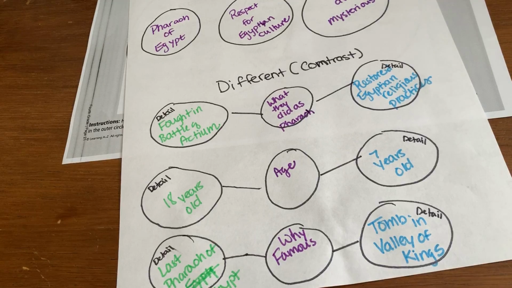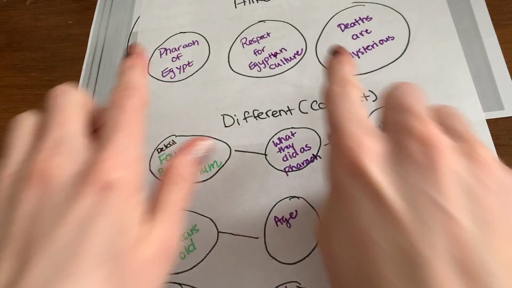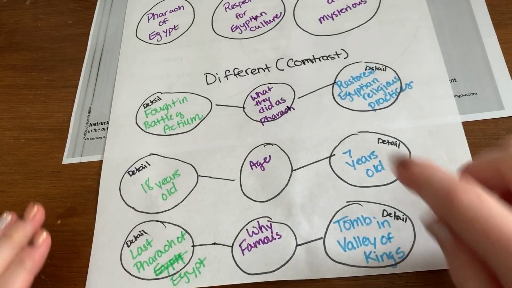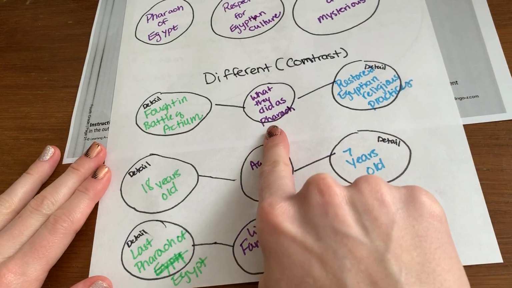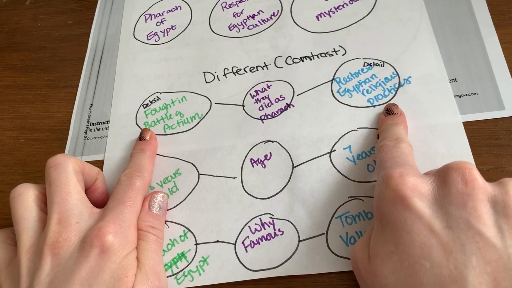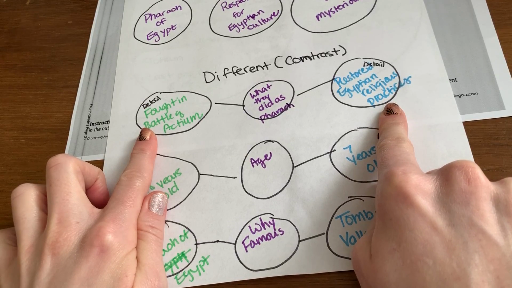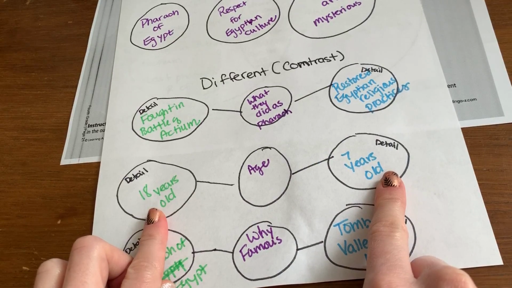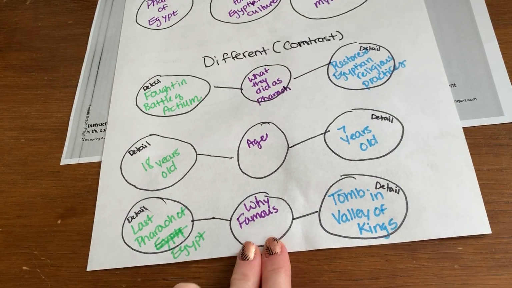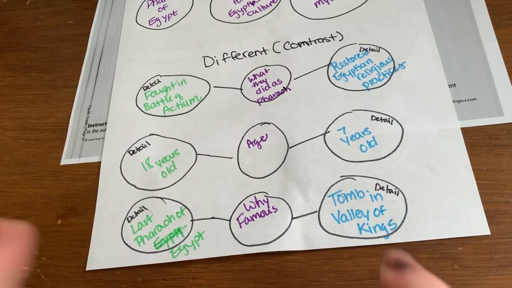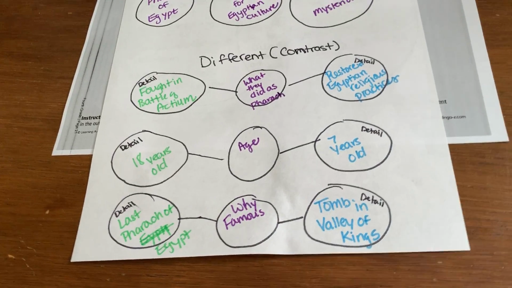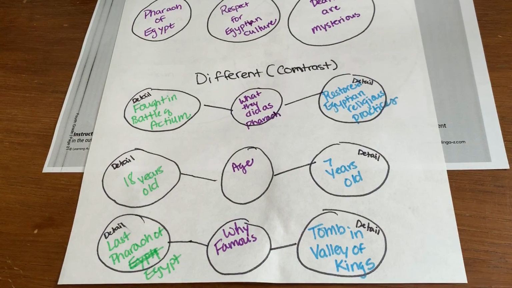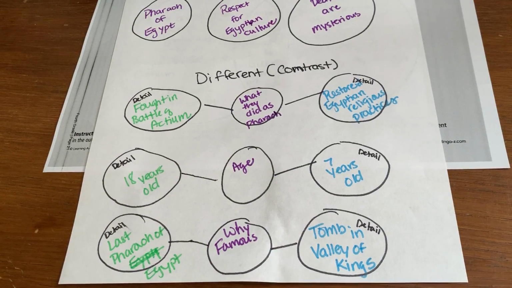All right, so I have here what is the same about them, 3 things that are the same, 3 things that are different. They both did different things as pharaoh. I have a detail for each of them that show what they did was different. Their age, they both became pharaohs at different ages. Why they're famous? They're both famous for 2 different reasons. So I have that there. Now you need to take a picture of yours and put it on the turn-in slide so that I can see your work.